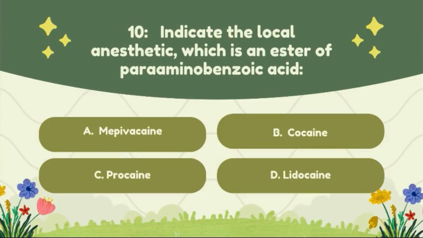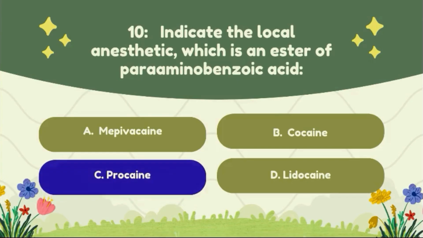Question number 10. Indicate the local anesthetic which is an ester of para-aminobenzoic acid. Option A, bupivacaine; option B, cocaine; option C, procaine; option D, lidocaine. The correct answer of this question is option C, procaine.